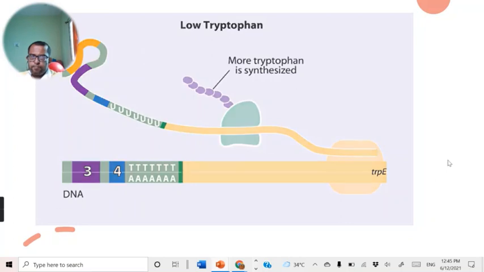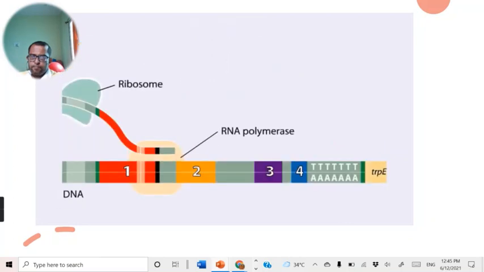You can mimic the effect of tryptophan levels by determining how long the ribosome pauses at the trp codons.